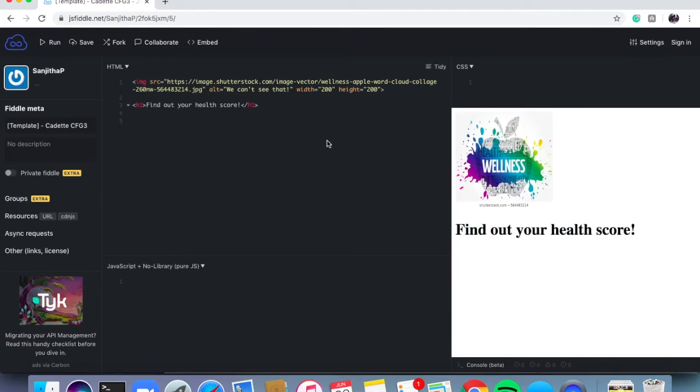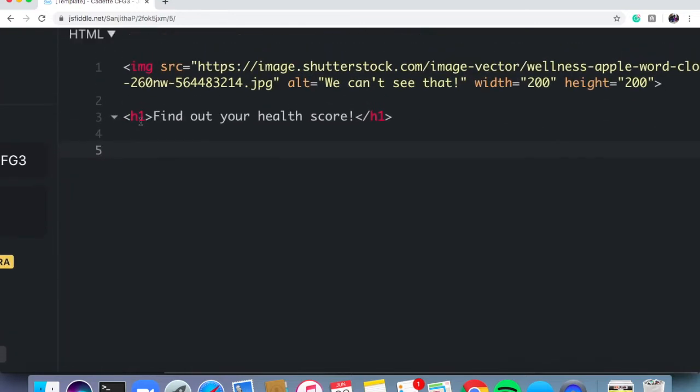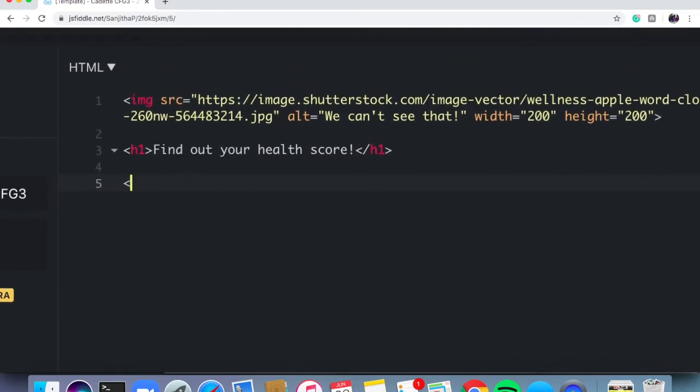So the next part is let's get our button that says Start Quiz appearing. So remember, this button's not going to do anything when we click on it quite yet. We're going to have to add some code, but first let's just get it appearing so we can see how it looks. So I am going to, again, create a button tag. And now in between, I'm going to write the word Start Quiz.